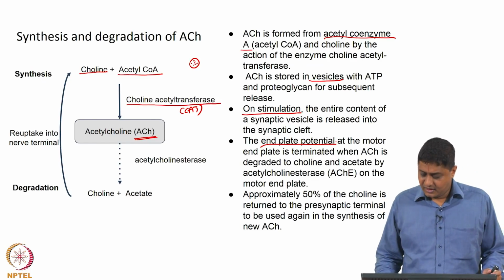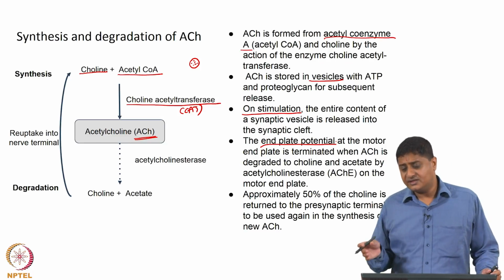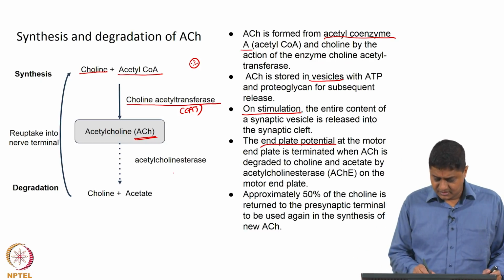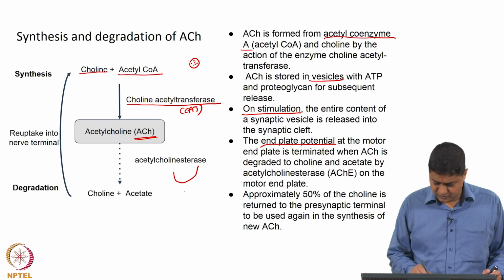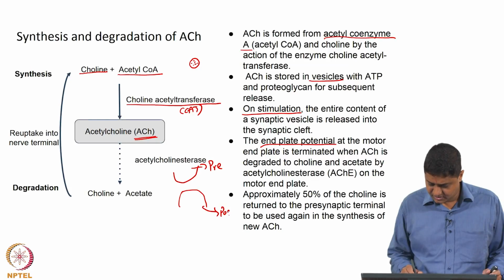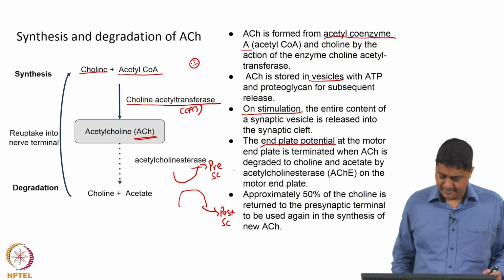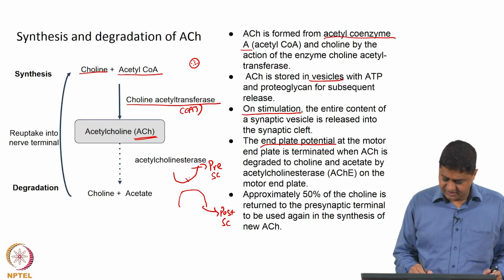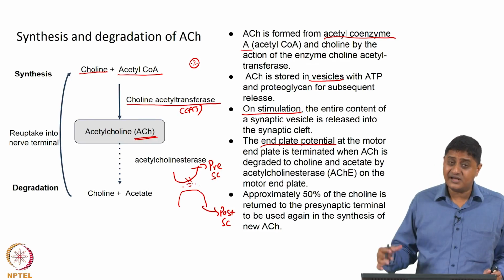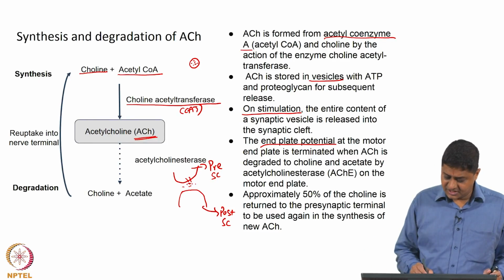Okay. Now, let us suppose this is the presynaptic cell and this is the postsynaptic cell, right. Suppose acetylcholine is released here and it is remaining here itself, then it could spontaneously trigger new action potentials in the postsynaptic cell, right.